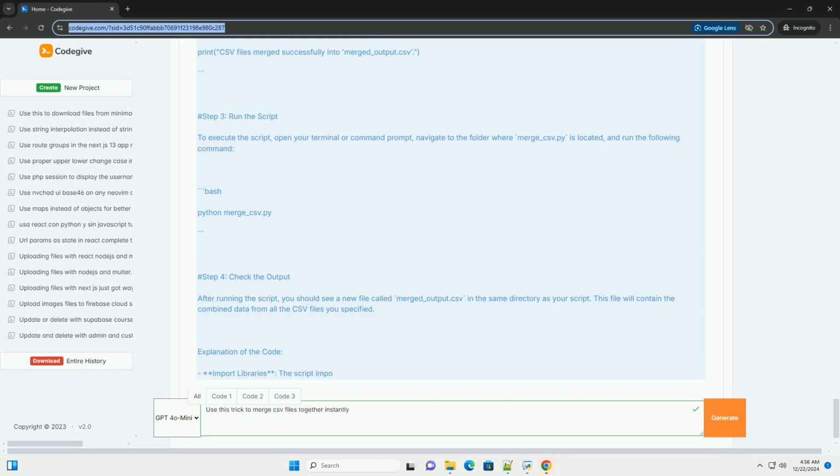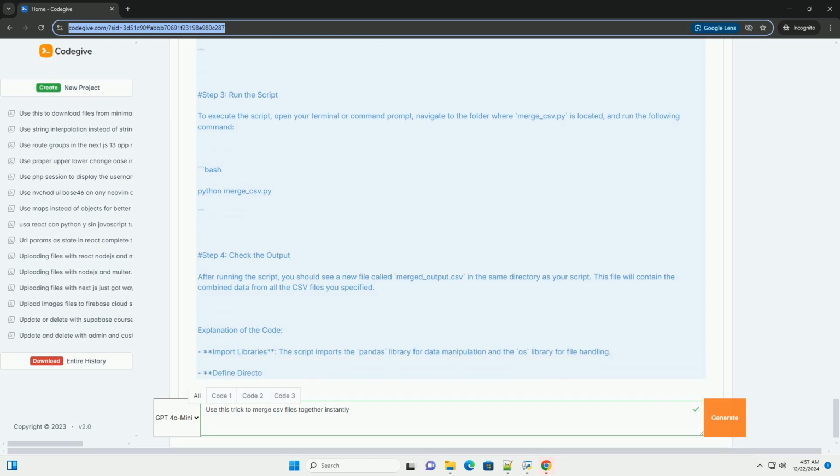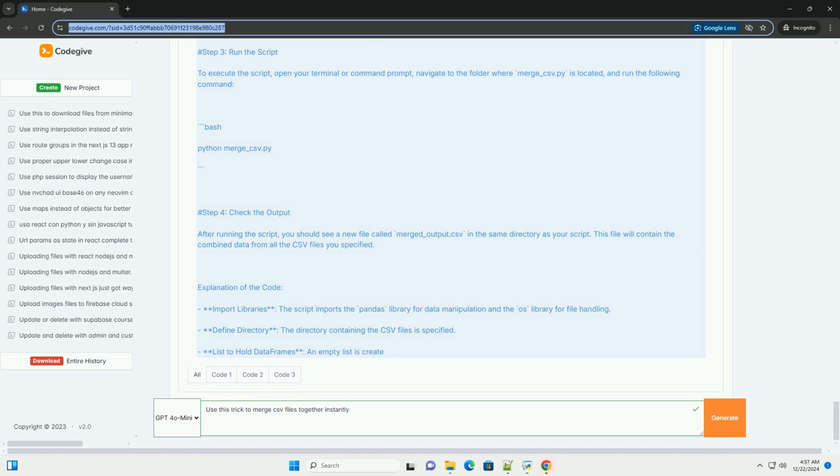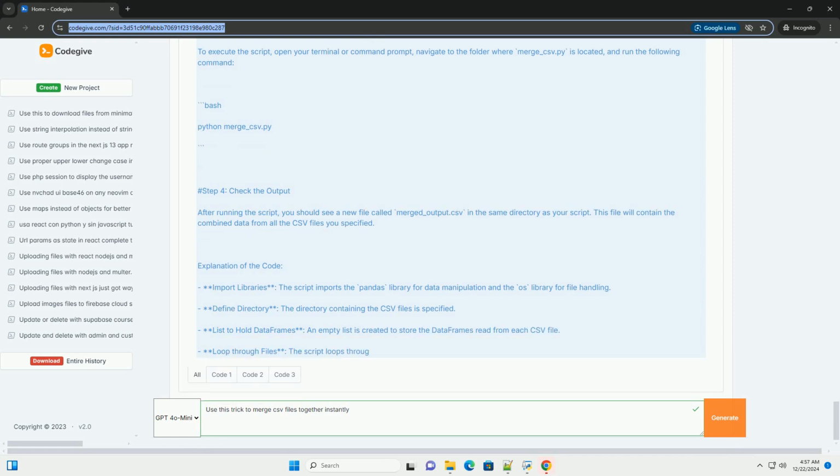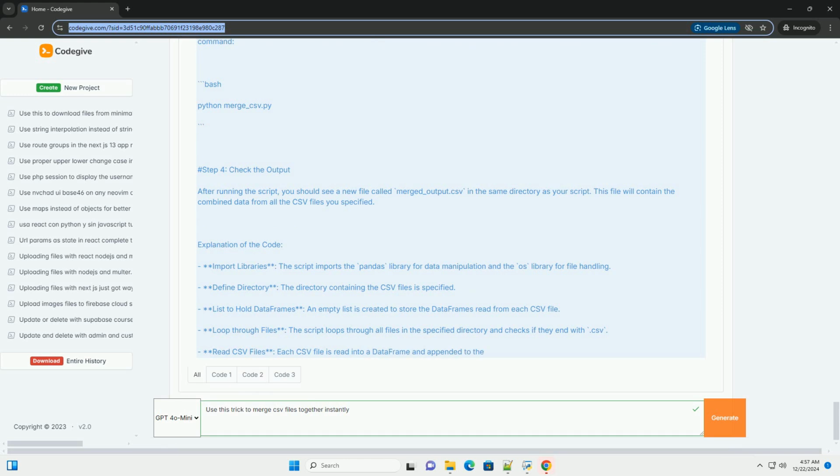Step 2. Write the code to merge CSV files. You can use the following Python code to merge the CSV files. Python. import pandas as pd, import glob. Define the path to the CSV files. path = 'data/' (use your actual path here). all_files = glob.glob(path + '*.csv') gets all CSV files in the folder.